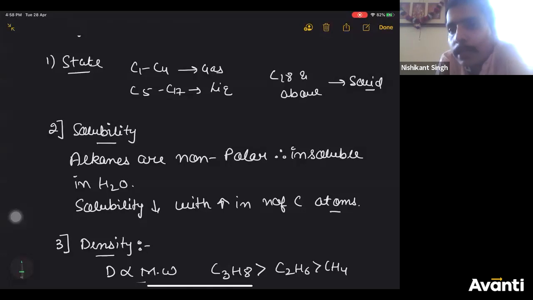Surface area decreases, boiling point decreases. Because when surface area decreases, van der Waals force will decrease. Surface area decreases, van der Waals force decreases, therefore boiling point will decrease, Ganesh. Praveen, May first week.